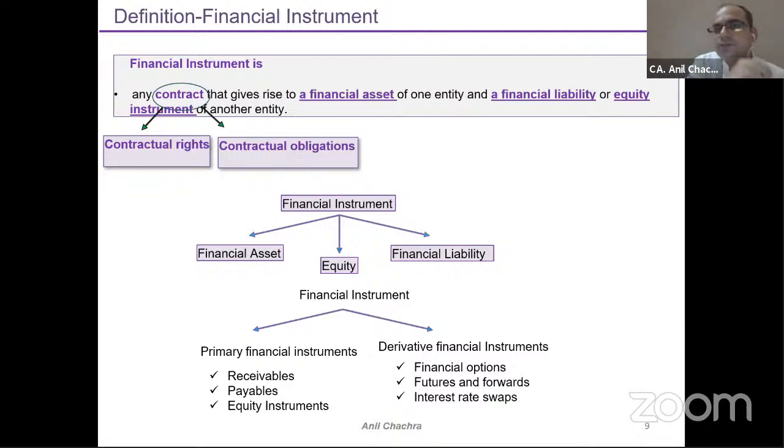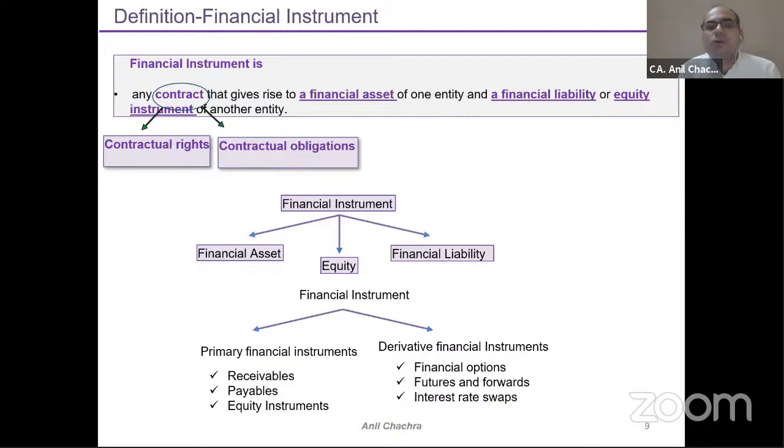What is a financial asset, a financial liability, and an equity instrument? Because in your balance sheet, 80 or 90% of the time you have to spend on whether it is a financial asset or non-financial asset, financial liability or non-financial liability. But in terms of the complication, we need to identify whether a liability can be converted into equity or not. That's why these three definitions are most important.